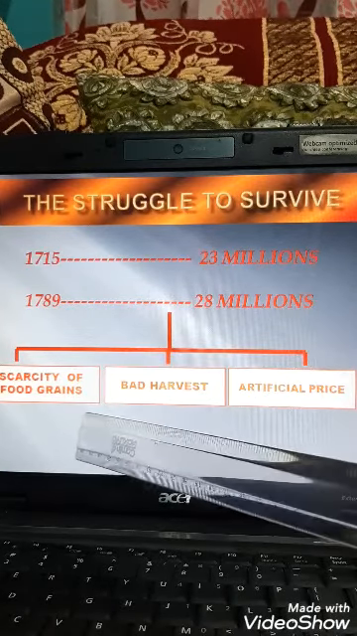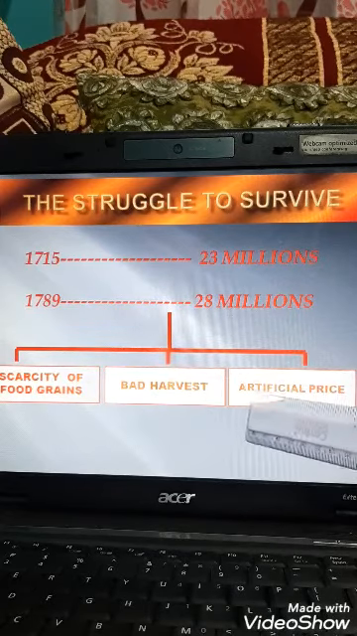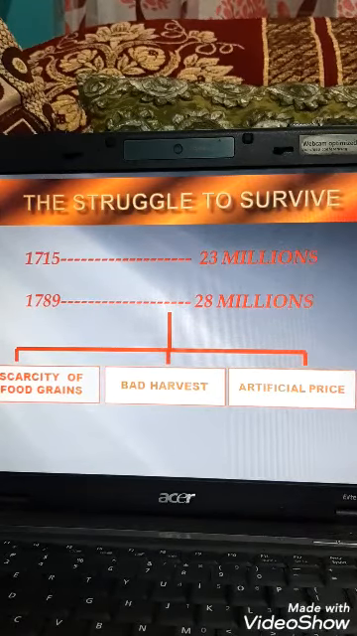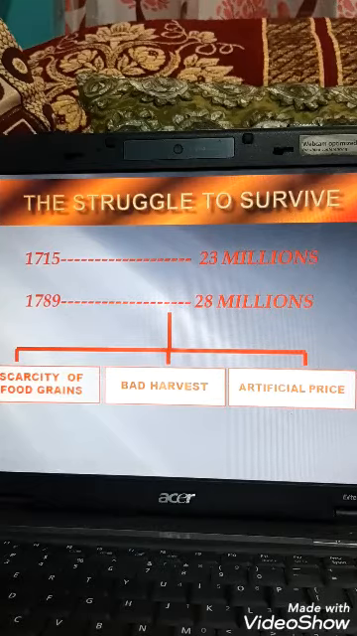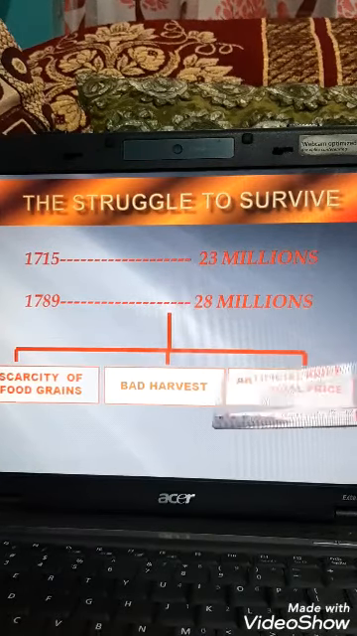This led to a scarcity of food grain, and bad harvests also led to scarcity of food grain, and another reason was artificial pricing. As the population increased, the productivity of food grain could not increase and could not meet the needs of the people. Suddenly the scarcity of food began due to bad harvests, which accumulated the problem of food, and bakers started to exploit the common man, as prices were hoarded or increased artificially. Why?